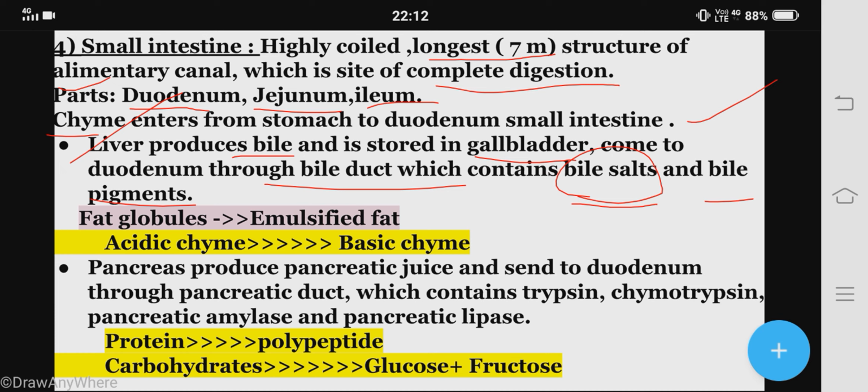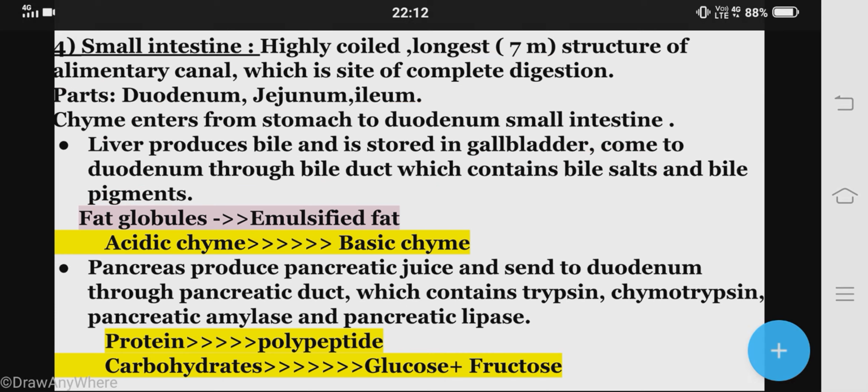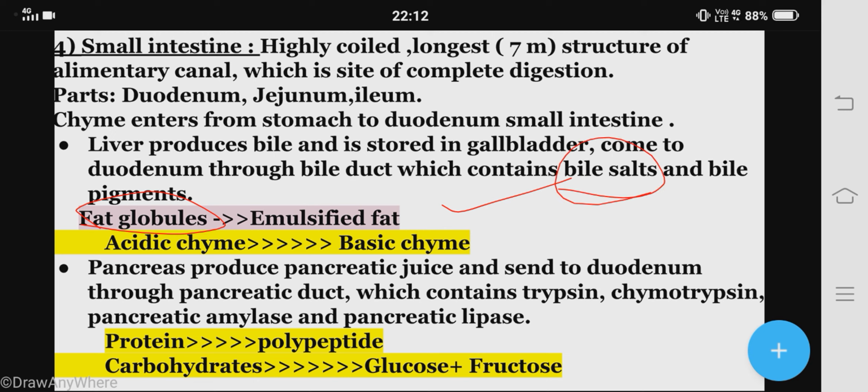Now what are the functions of this bile juice? The bile salts emulsify the fat. Fat cannot be digested by the lipase enzyme unless the fat globules are broken down. The enzyme which is responsible for digestion of fat is known as lipase. So lipase cannot digest fat if the bigger fat droplets are not broken down into smaller pieces. That is called emulsification of fat, and that is done by bile salts.